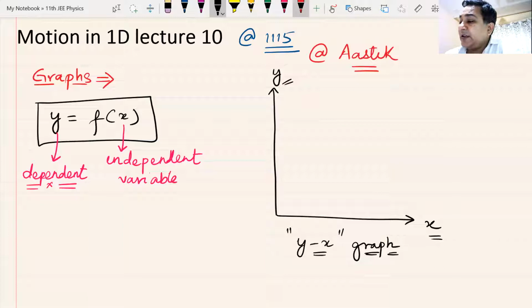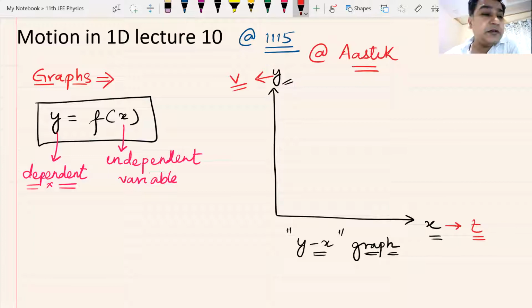For example, if I plot here t and here v, this t might be your time, this v might be your velocity. So time is the independent variable. Time does not depend on anything. It will just keep on moving in this forward journey. So time becomes your independent variable, which is plotted on the x-axis. And v, which may be velocity, becomes your dependent variable, which is plotted on the y-axis.